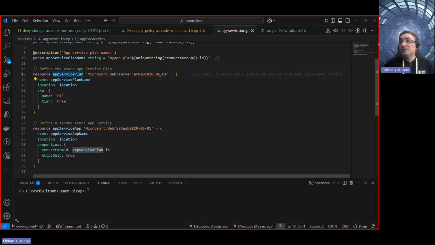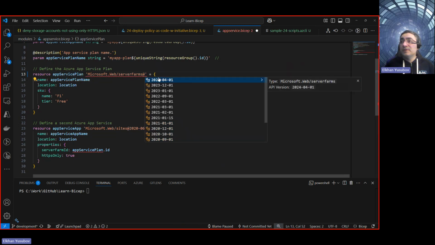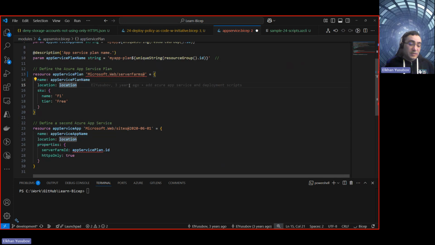To see that, you can just go there and, for example, recreate, and you will see that there are much newer versions that you can incorporate in your code. In my case, I'm not going to change it, but you are more than welcome to try other API versions. And then you can naturally ask why I should change this API version, right?